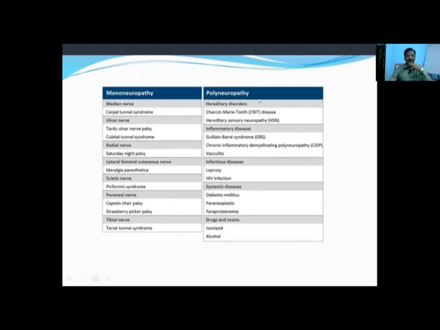For the lateral femoral cutaneous nerve, the entrapment syndrome is meralgia paresthetica. For the sciatic nerve, it is piriformis syndrome. For the peroneal nerve, it is Captain Chair syndrome or strawberry picker palsy. For the tibial nerve, the entrapment syndrome is tarsal tunnel syndrome. And if that is mononeuropathy, we have to evaluate along this line. If that is polyneuropathy, we have to evaluate in the line of hereditary disorders, inflammatory diseases, infectious diseases, systemic diseases, drugs and toxins.